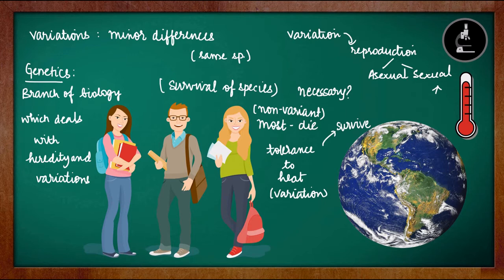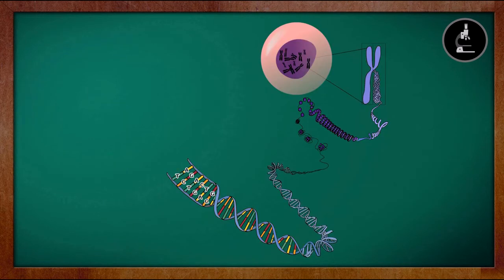Now, when we are clear with the basic terms of the chapter like heredity, variation and genetics, let us try to understand how are the characteristics or the traits of an organism transferred from the parents to their offspring. To understand what are responsible for these traits or characteristics, we need to understand where is the information located. So let us try to understand it. We know that our cell contains nucleus, and inside the nucleus there are chromosomes.